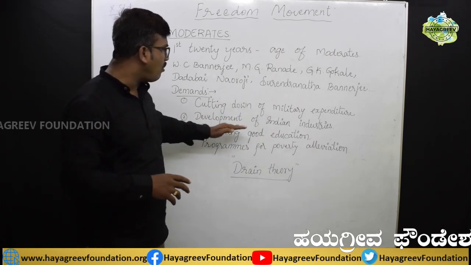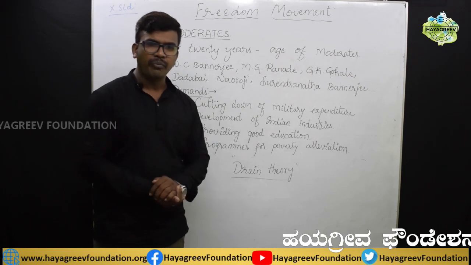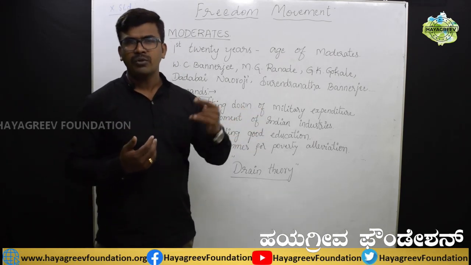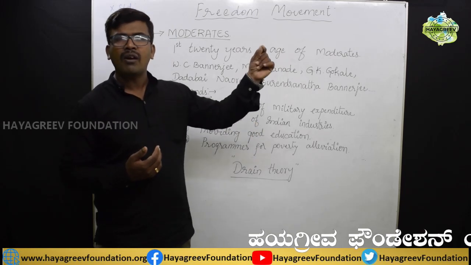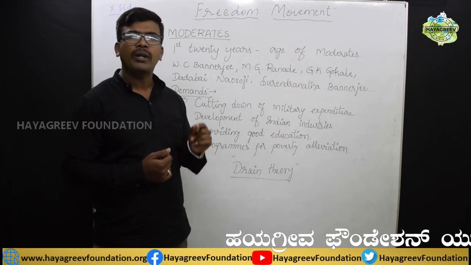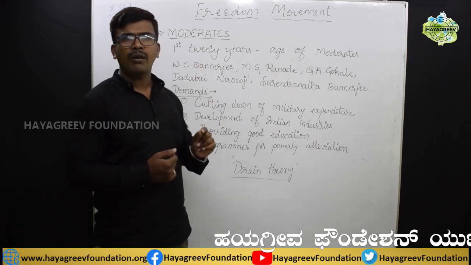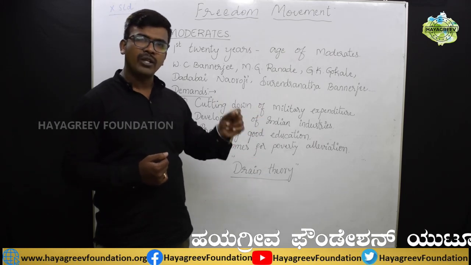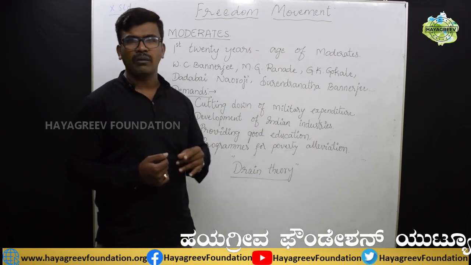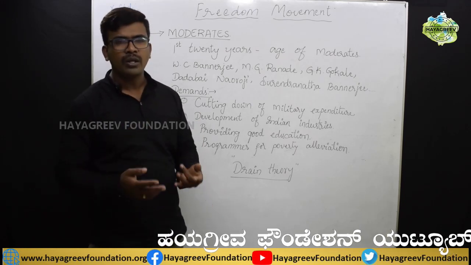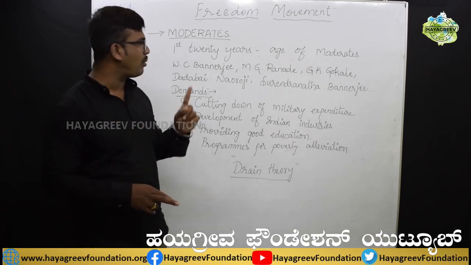Second one is development of Indian industries. The British government used to take all the raw materials from India to England, and there they developed their industries. This was opposed by the moderates. Instead of developing industries in England, you can establish many industries in India itself. So through this, the Indian economic condition also will be developed. So this was the second demand of the moderates.